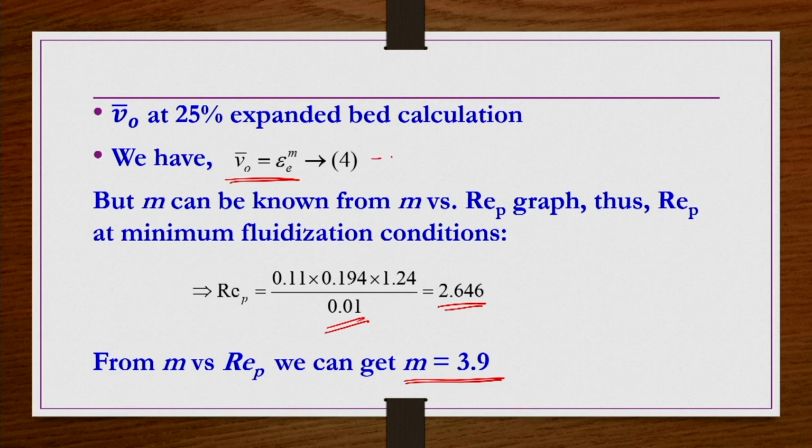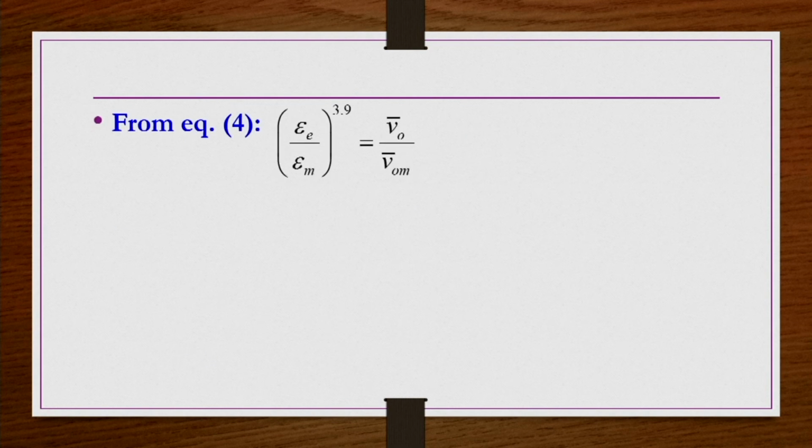So, if you apply this equation under two conditions, for V0 bar and then V0m bar, you will have epsilon E by epsilon m power n, because this condition is valid from the minimum fluidization condition onwards till the expanded bed, right. So, epsilon E by epsilon m power 3.9 is equal to V0 bar by V0m bar. M is 3.9, we know it actually. Why are we writing it here? Because V0 bar is nothing but epsilon E power 3.9, but how to find out epsilon E? For that we may need this expression.